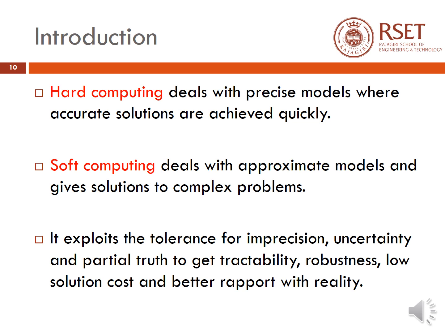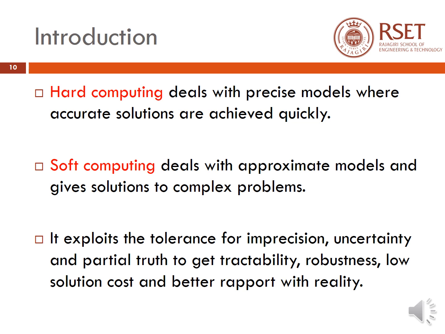So we can see that soft computing is basically exploiting the tolerance of a system for imprecision, uncertainty, and partial truth to get tractability, then robustness, low solution cost, and better rapport with reality. So these are the two main problem solving technologies: hard computing and soft computing. Hard computing is totally dealing with precision, accuracy, and quick achievement of results, whereas soft computing is going for approximate systems, giving solutions to complex problems, and the solutions are achieved in such a way that we can tolerate a particular level of imprecision, uncertainty, etc.